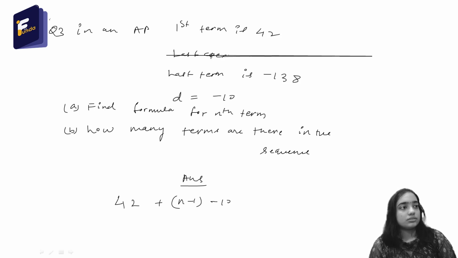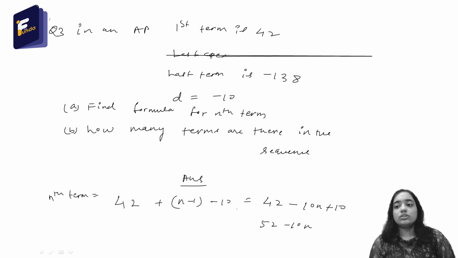So this is the nth term. This will be equal to 42 minus 10n plus 10. So it will be 52 minus 10n. Okay, so this is the formula for the nth term of the AP.